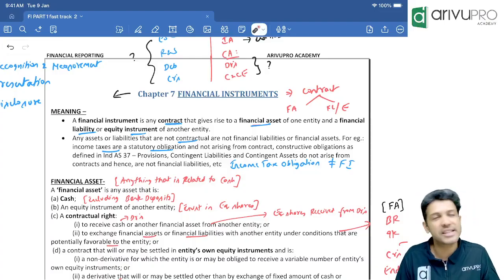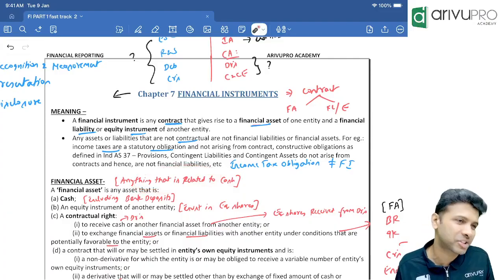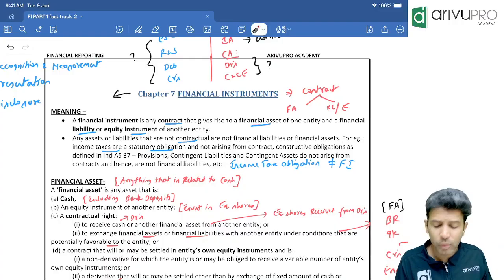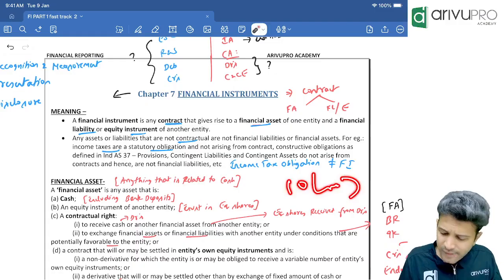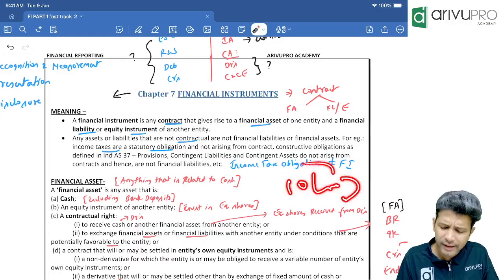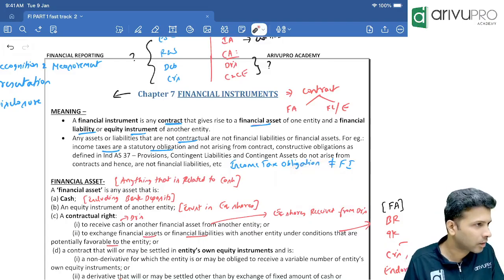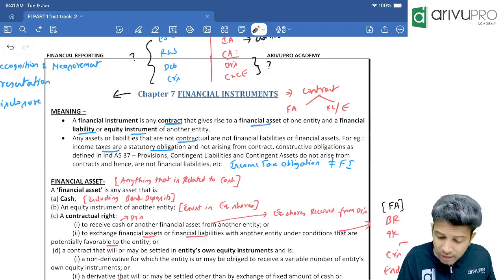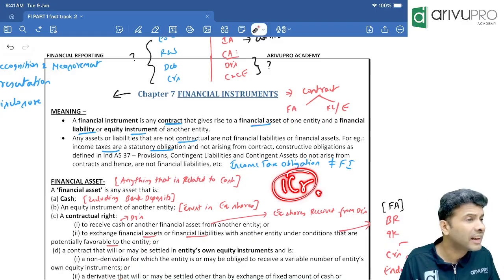Obviously, it is not financial asset because I said in simple terms, financial asset means something to do with cash. Now, if we have debtor worth 10 lakh, should we have to do anything? No, automatically debtor will pay us 10 lakh on the due date. We just need to follow up. But if you have 1 crore worth PP, will we automatically get cash or do we have to do some extra activity?